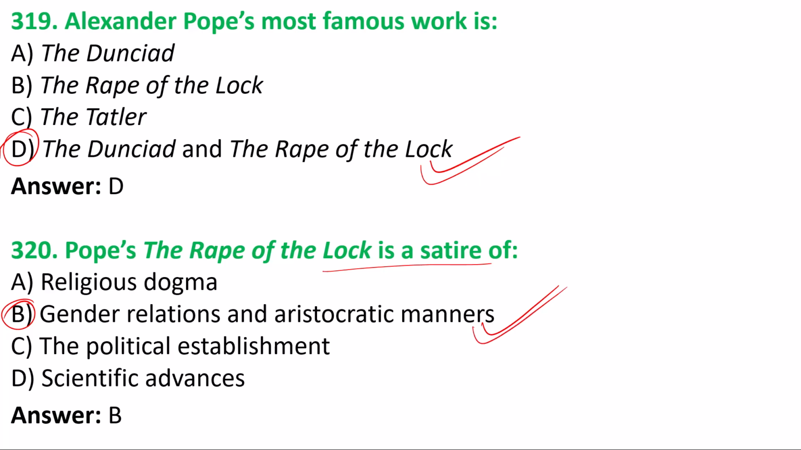Here also, see, manners are being discussed. The manners of aristocratic society are explored and satirized, how they behave and what kind of life they live. They are the kind of people who live a luxurious life, and most of them boast about their things, their culture, their living manners. That's why gender relations and aristocratic manners were satirized in the works of Alexander Pope, especially the poem The Rape of the Lock.